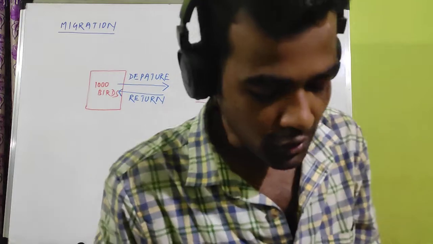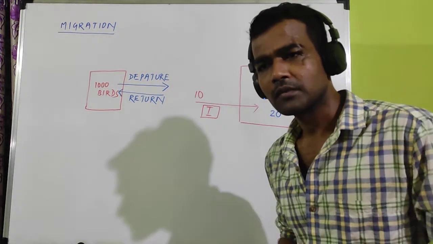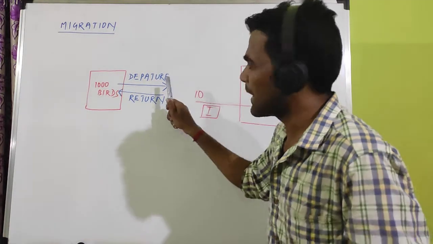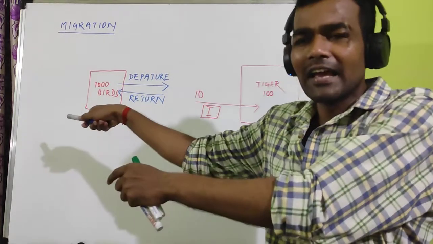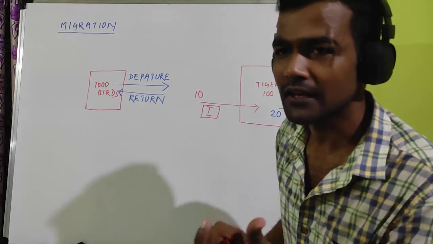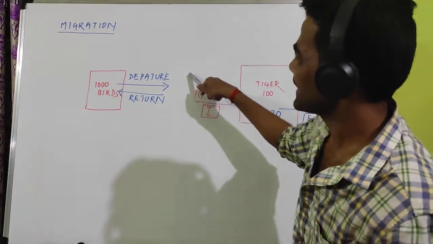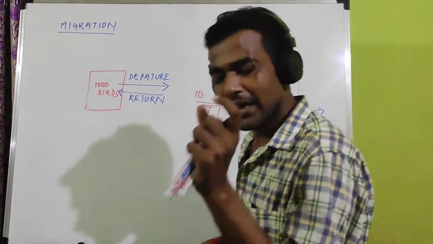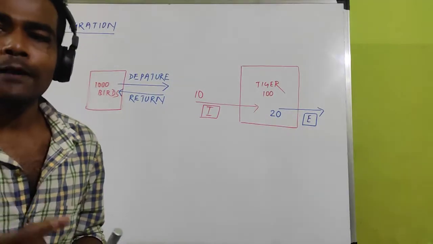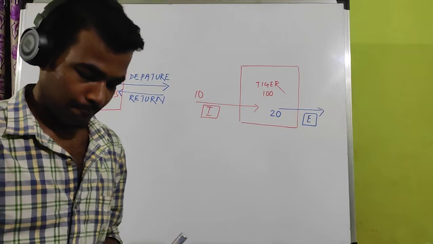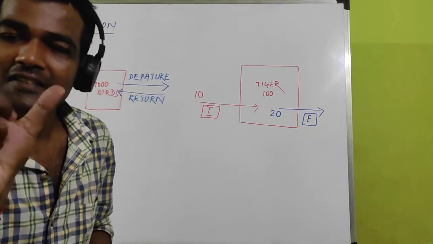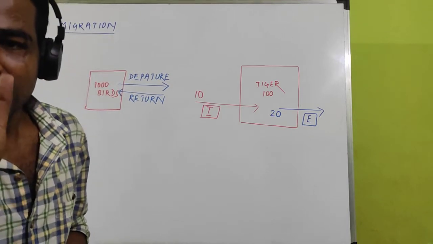Now one question comes to your mind. Sir, if they first departed to a particular place, why are they returning again? Why are they not settled in that place? The main reason is to escape the harsh or extreme time, like winter.